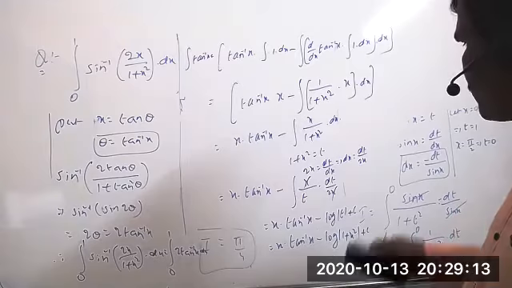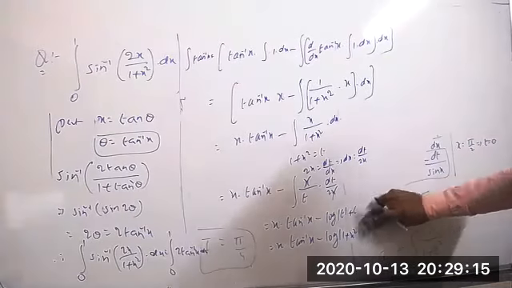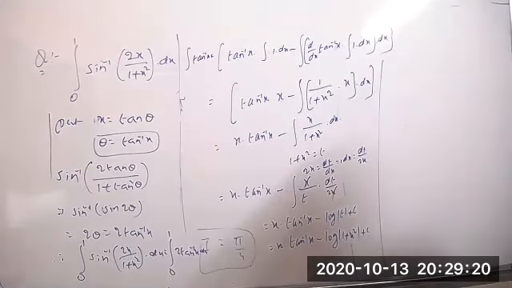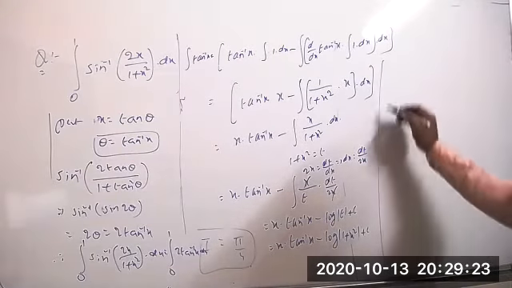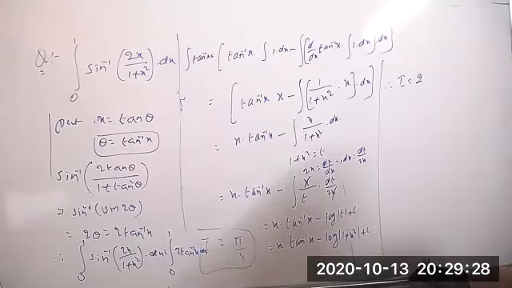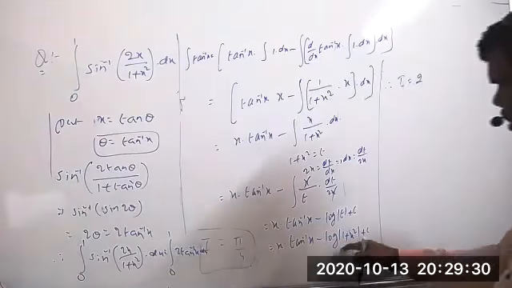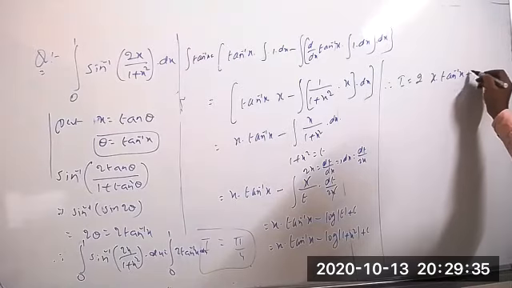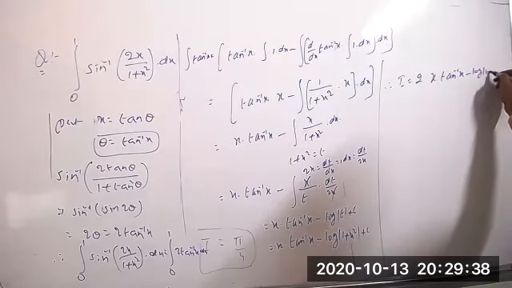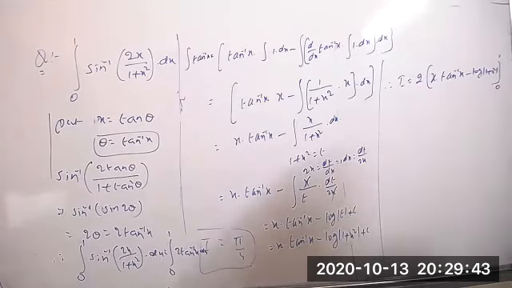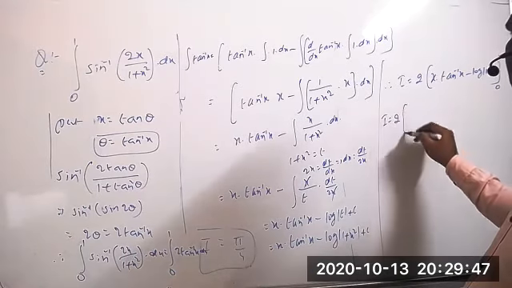Now this entire thing you can substitute in the given problem. Now we can apply the limits. So I is equal to 2, the constant value, into the integration of this entire thing, which is x into tan inverse of x minus log modulus of 1 plus x square. The limits now we take 0 to 1. Now you can find it: upper limit minus lower limit.